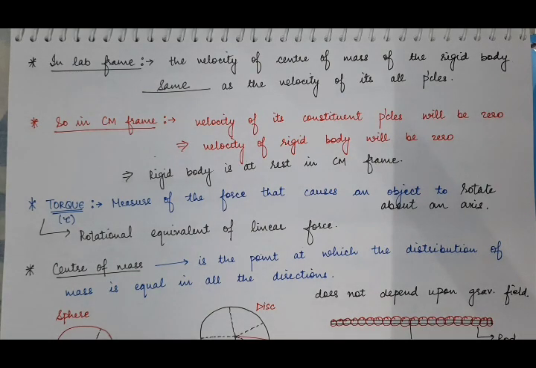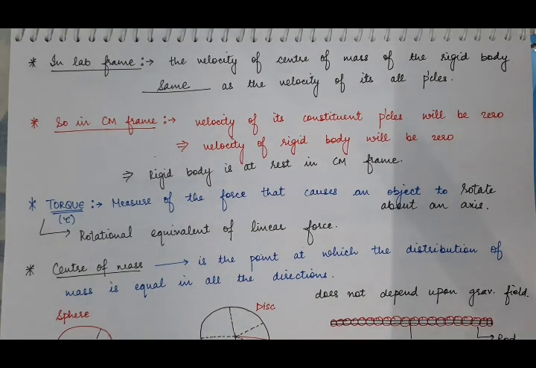What is the meaning of this? Actually, center of mass is that point at which the distribution of mass is equal in all directions. Now I'll make you understand the meaning of this definition.